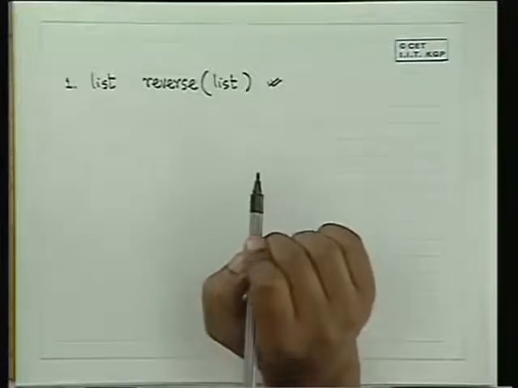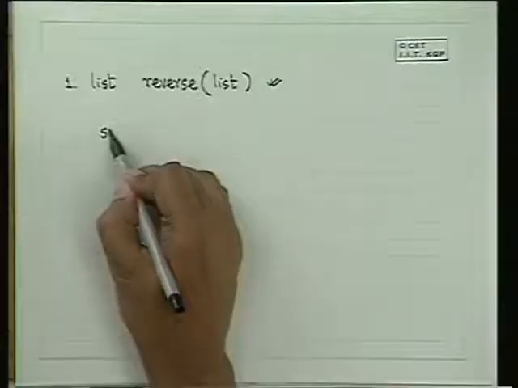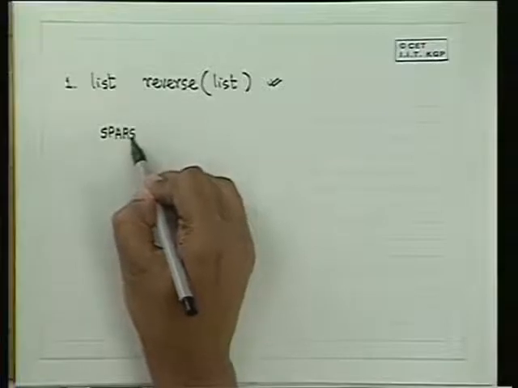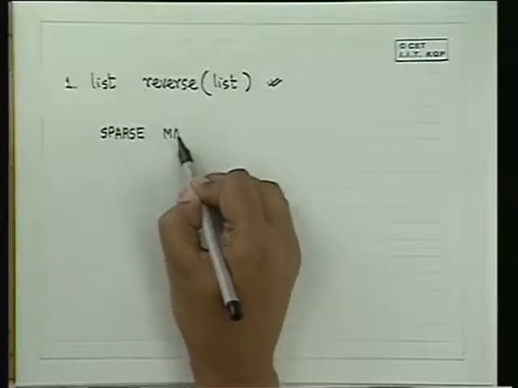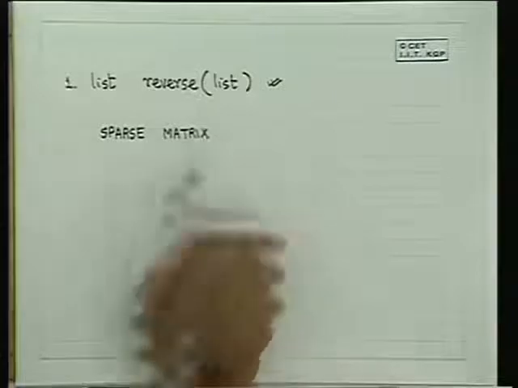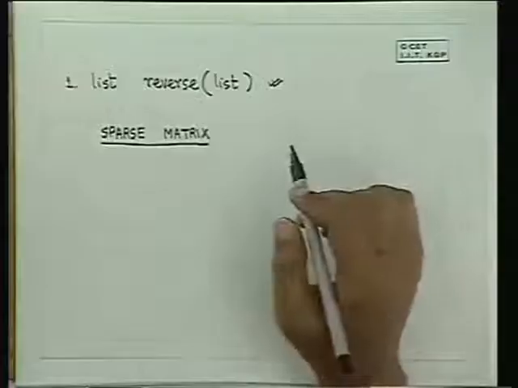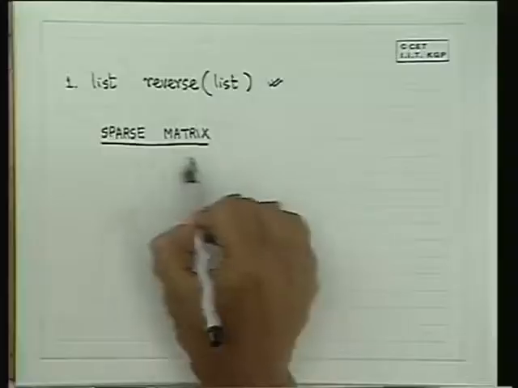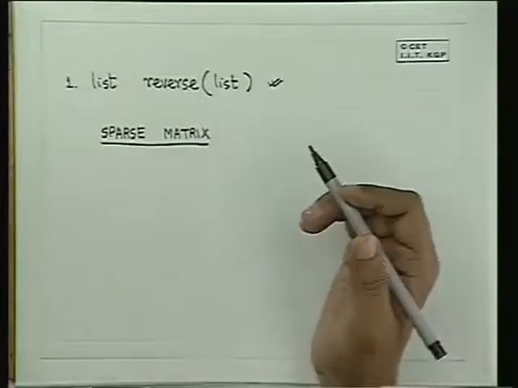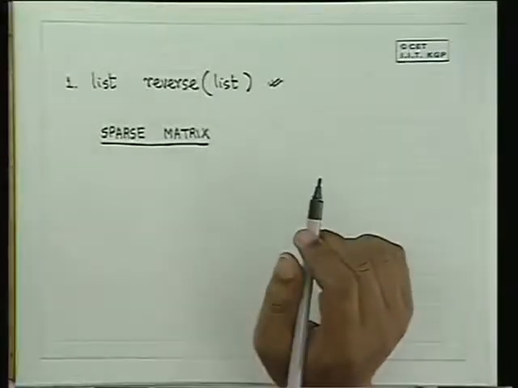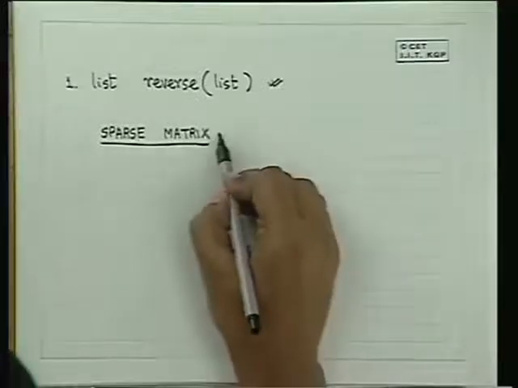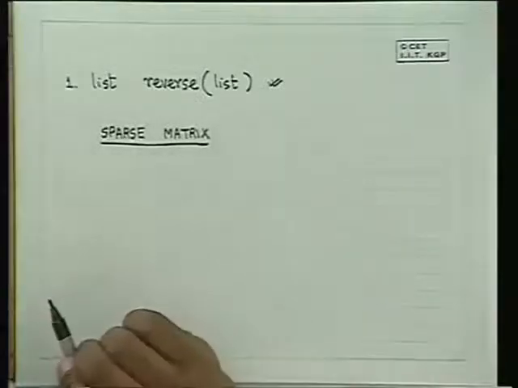Second is to have more complex structures. Suppose I have a sparse matrix. And in this sparse matrix, maybe only 10% of the elements will usually be non-zero. And I would like to store up these elements, and I will only read in the given number of elements. So how would I create a data structure for a sparse matrix?